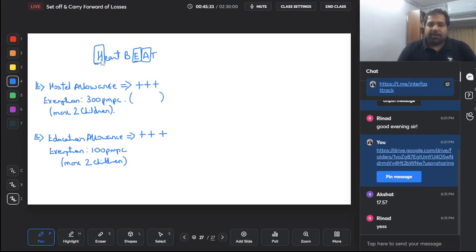A is area based allowance. Basically, you work in a difficult area, you work in the desert, or you work in an underground area in a mine. So you get some area based allowance. Who decides this? Your master will decide how much they want to pay you, and whatever is the area based allowance, you will add. Yes. And will you get an exemption?